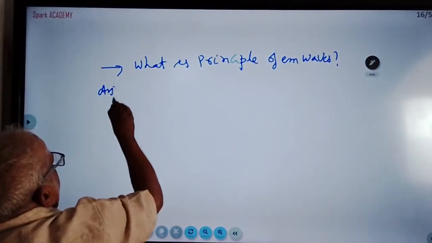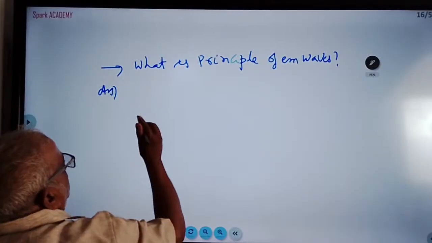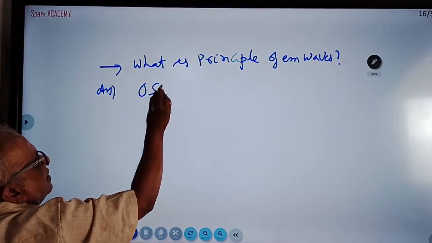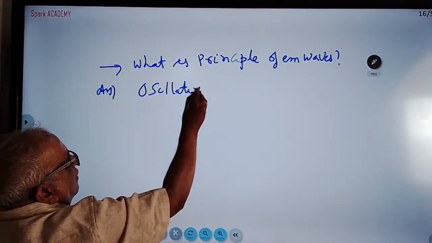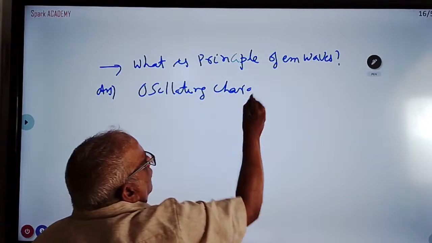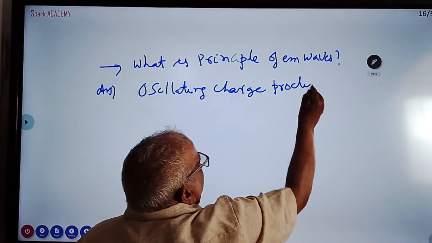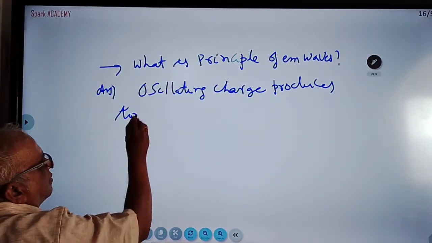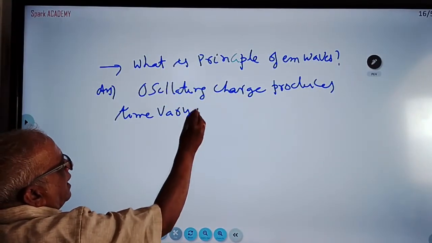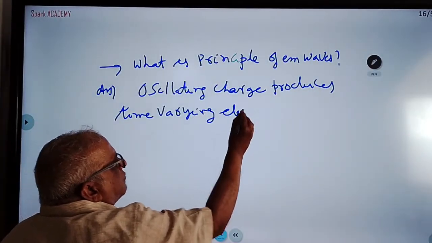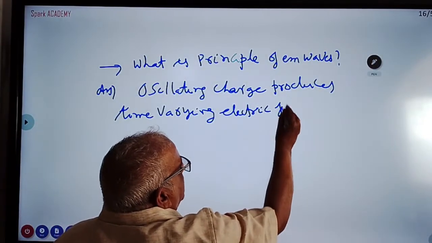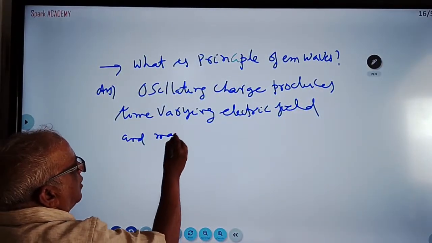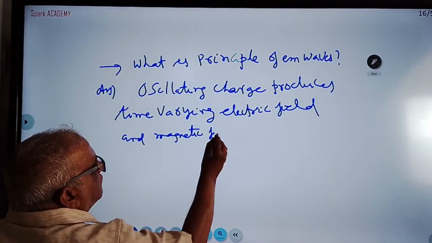Answer: an oscillating charge or accelerating charge produces a time varying electric field and a time varying magnetic field.